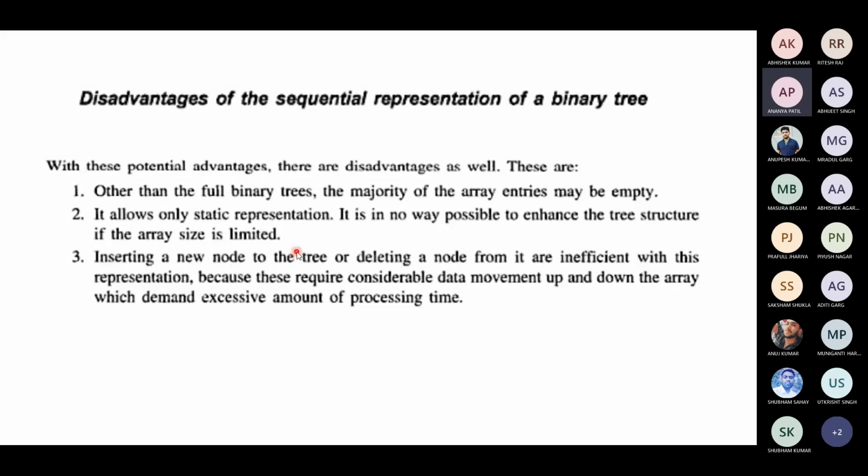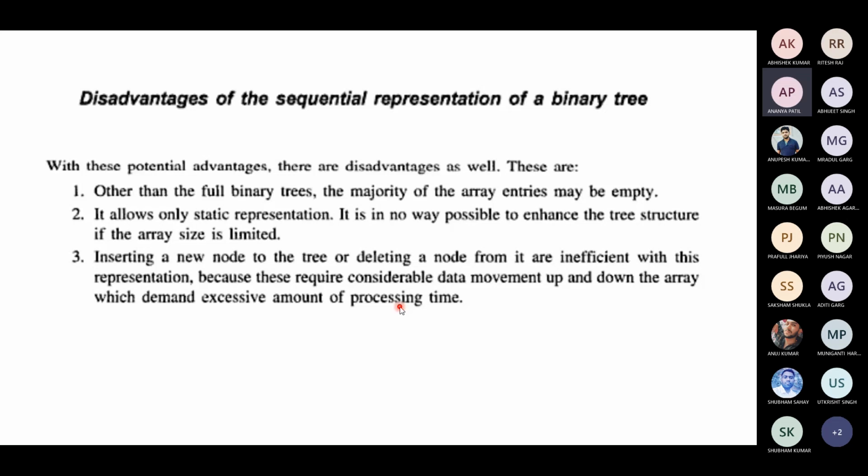If I say that I can accommodate only 10 elements in my array, even if your tree contains 12 elements or 13 elements, you cannot include that in your array. So you cannot improve that because of the static representation, right? Arrays are static. Inserting a new node in a tree or deleting a node is also very inefficient with this representation because we have to shift them or delete them.